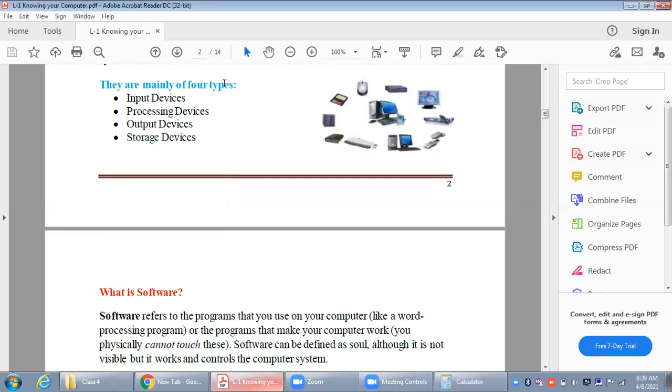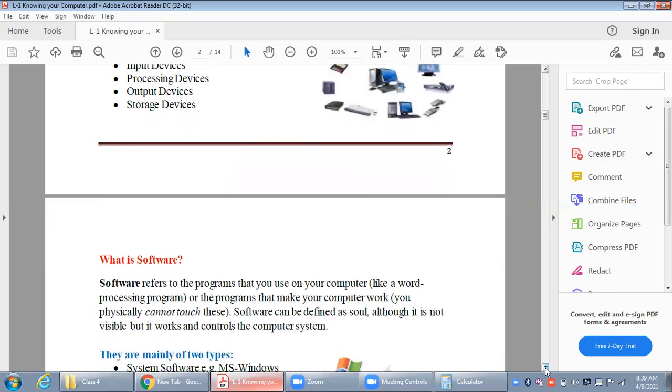So these are the four types of hardware parts: input, processing, output, and storage. Input is the keyboard, output is a printer or monitor or speaker. Processing device is the CPU, and storage device can be a hard disk, pen drive, CD, anything.